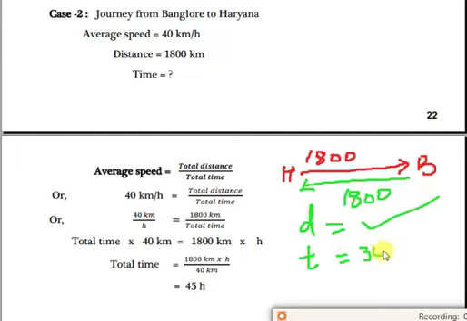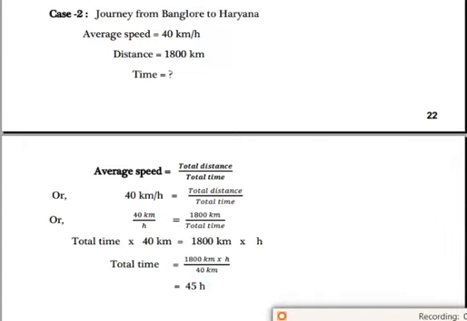So first of all we will use cross multiplication. But first of all we have to multiply the values where the unknown value is present. So first we have to multiply this one, total time into 40. That's why I have written total time into 40 km. And the second, on the right side, 1800 km into hour.